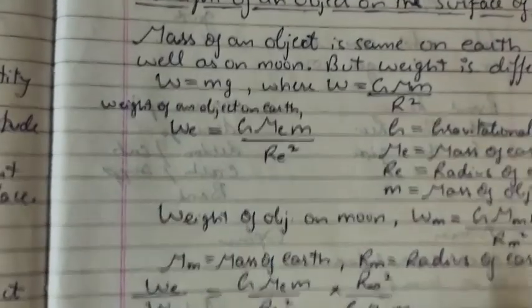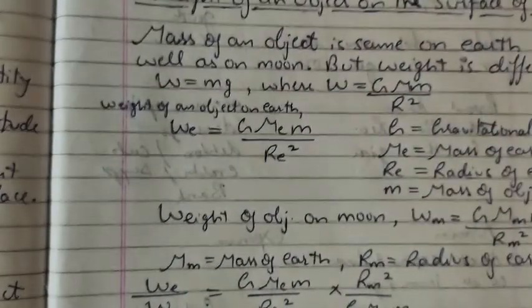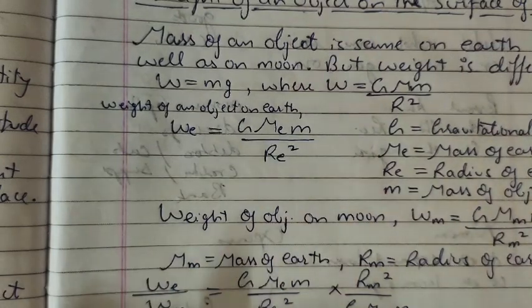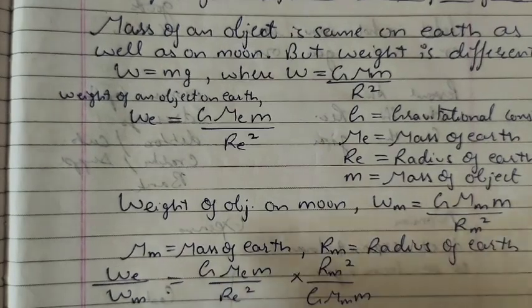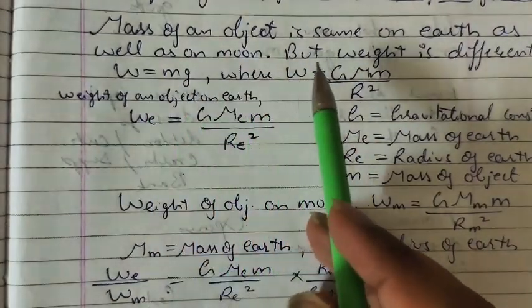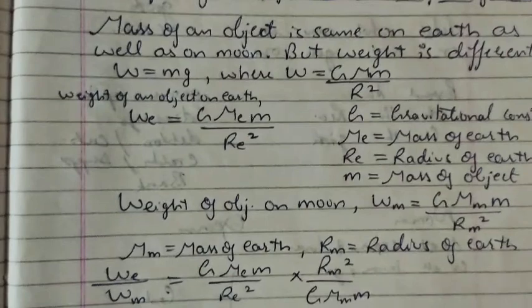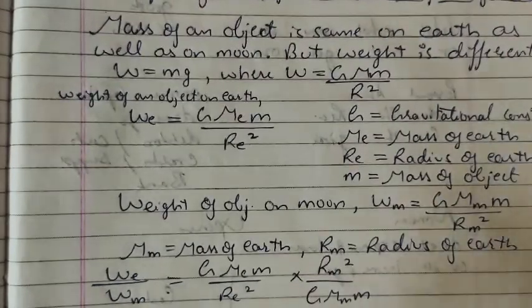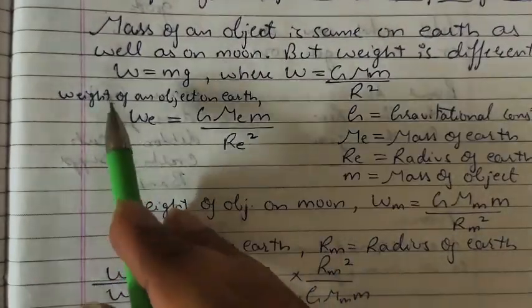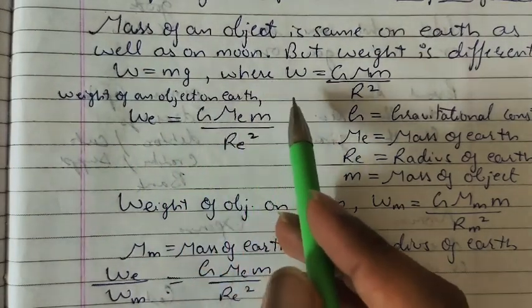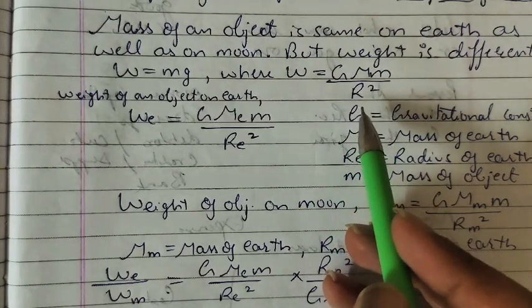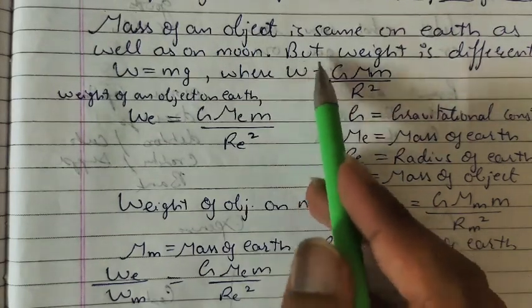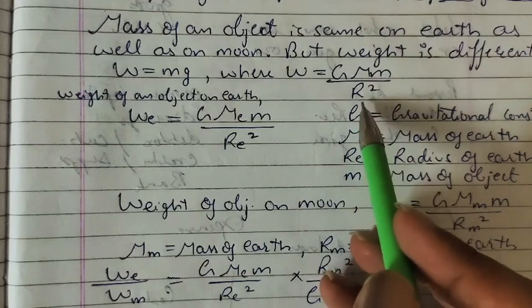Now let's come to this derivation where we have to find the weight of an object on the surface of the moon. We know that the mass of an object is the same on earth as well as on the moon, right? But weight is different. W is equal to mg, we know this formula. And what is the force formula? F is equal to G M m upon r square. So force is equal to W, so W is equal to G M m upon r square.